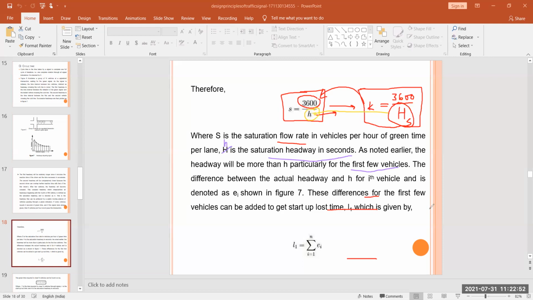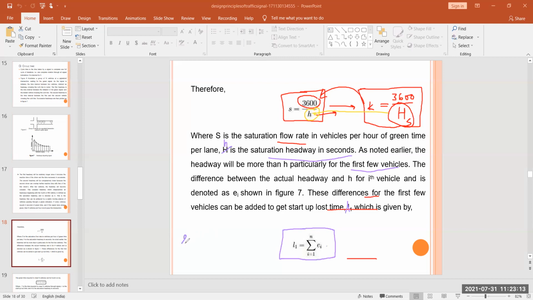These differences for the first few vehicles can be added to get a startup lost time, which is not I1, this is L1. So L1 is the summation of ei for i equal to 1 to n.